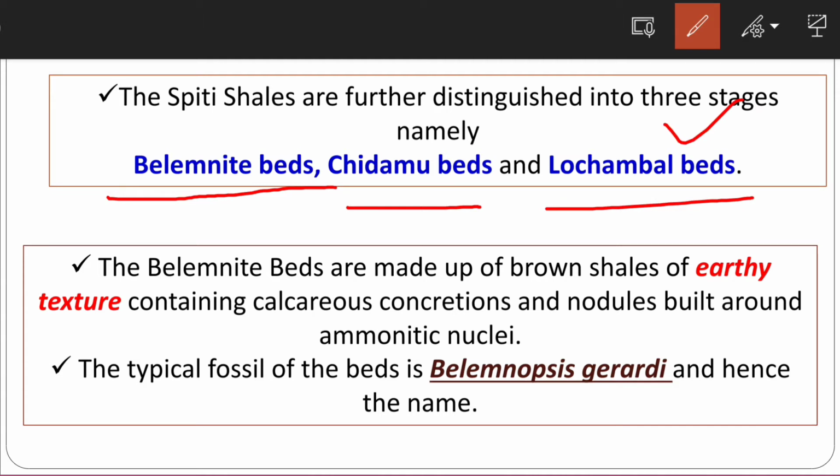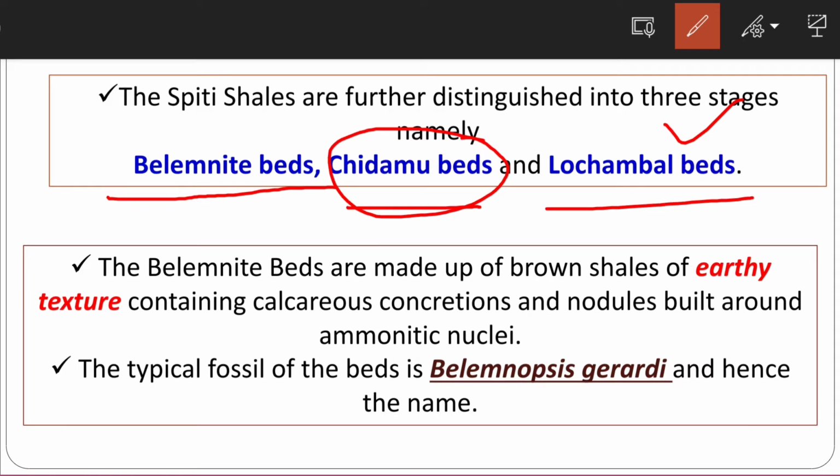Okay, and this Chidamu bed is very rich in ammonoid fossils, and the most important being the perisphinctes. Okay, if you have already studied all these types of rocks, you would know that the Jurassic time period is very rich with ammonoid fossils.